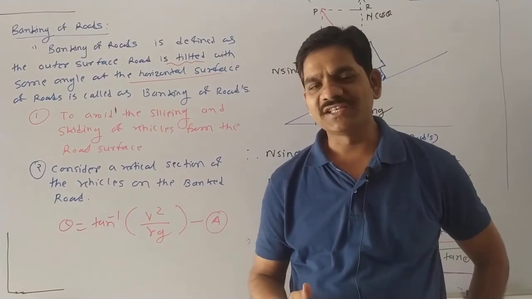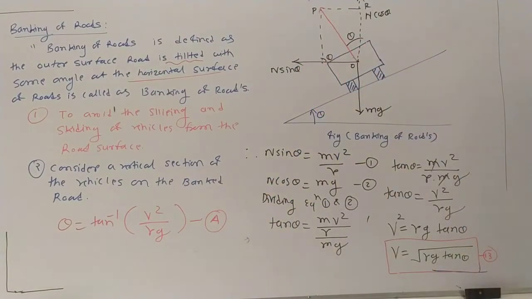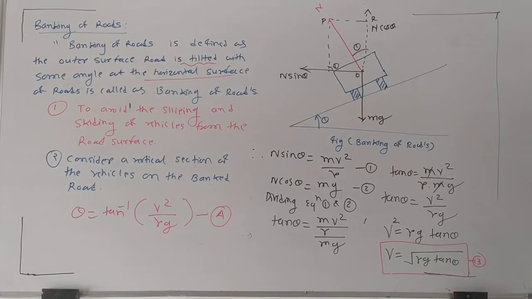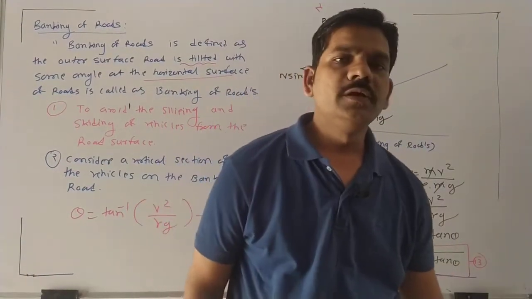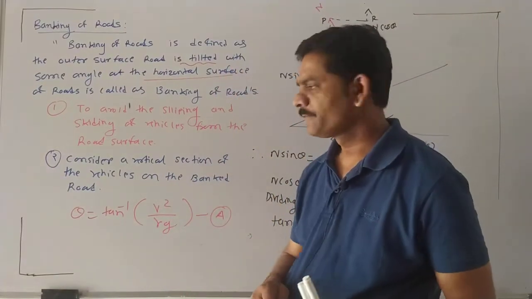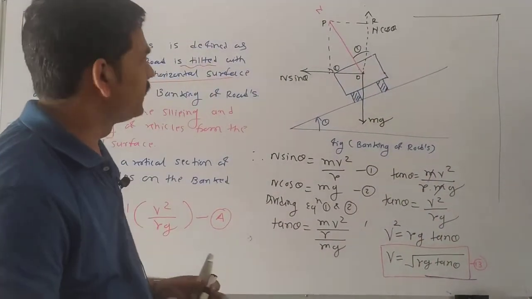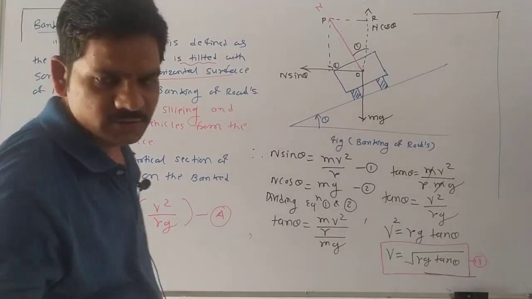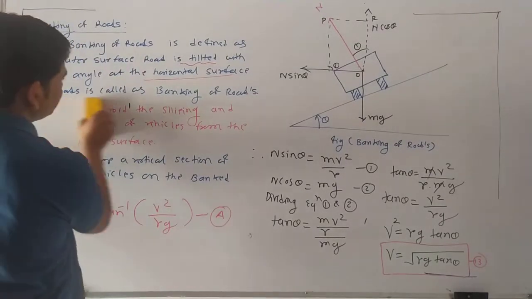They have given 4 cases. We will now discuss these 4 cases. Okay. So we derived this derivation, theta is equal to tan inverse v square upon rg. Then in another derivation we proved v is equal to under root rg tan theta. This is for banking of roads. Now we have to consider some cases. So look at these cases. What are these cases?